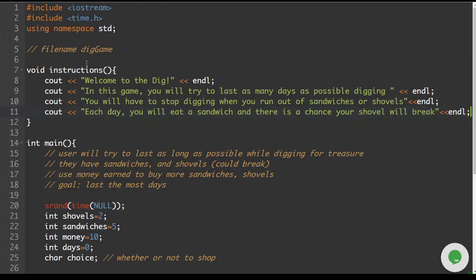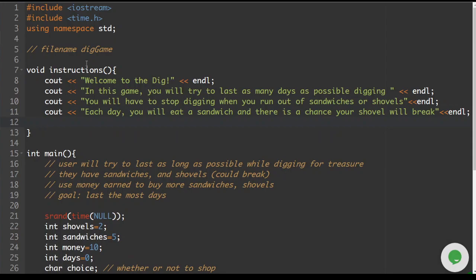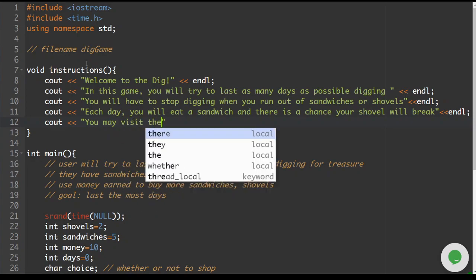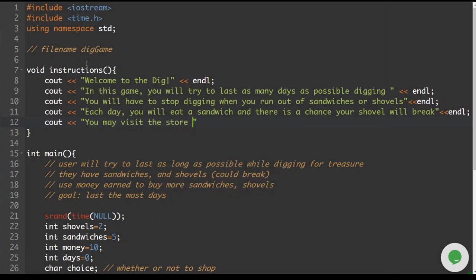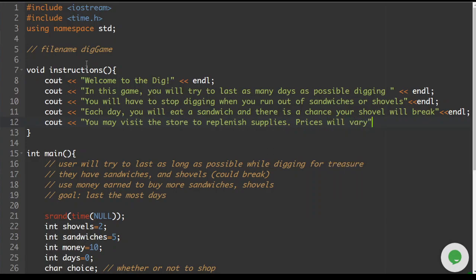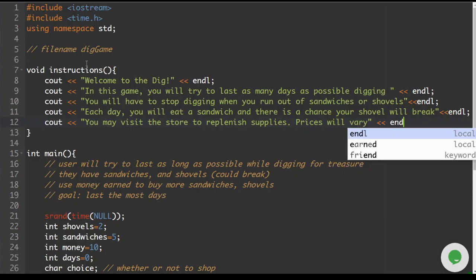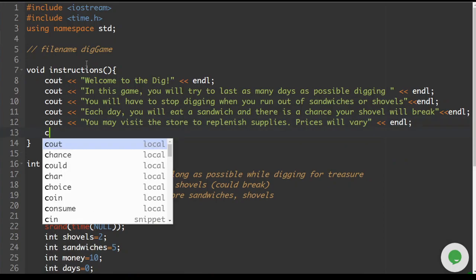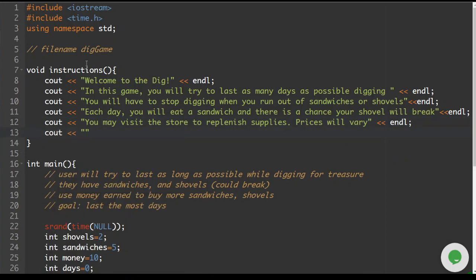Okay. The next line, cout. You may visit the store to replenish supplies. Prices will vary. Last line, watch out.